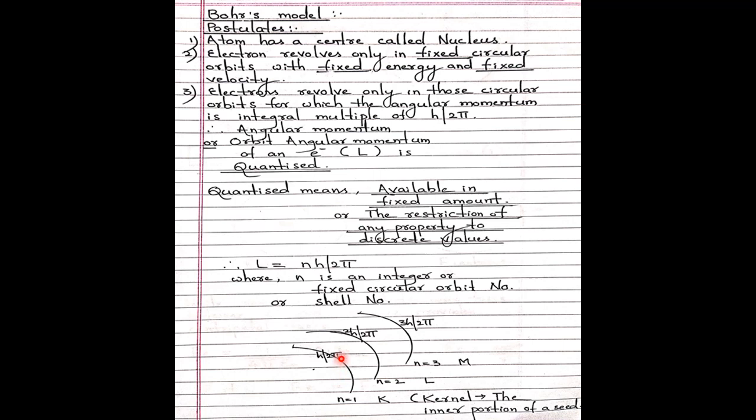So let us understand, angular momentum of an electron is quantized. This much amount only. Why has he started from the first shell K only? Because K means kernel, the inner portion of a seed. That means this is the K shell, the inner portion. To protect the inner portion, this is the cover, kernel. So he just thought of kernel, K. When he had taken K, naturally he started with L, M and so on. There is no hard and fast rule that he should have started from A, B, C, D. So I can proceed like that.